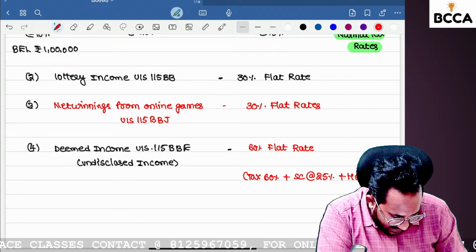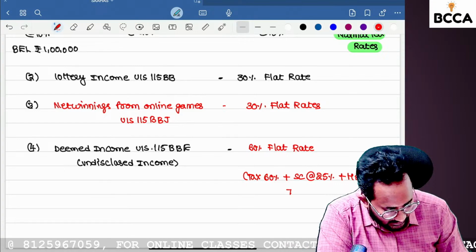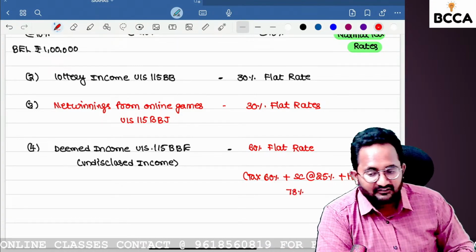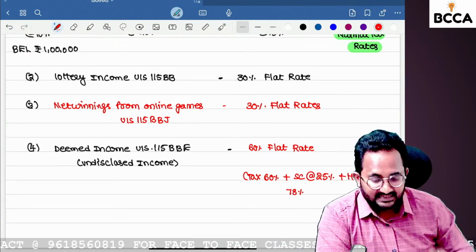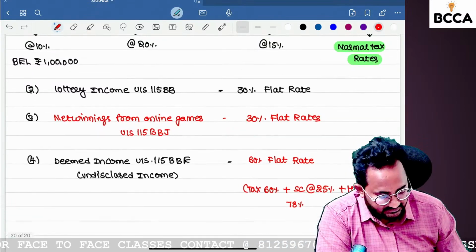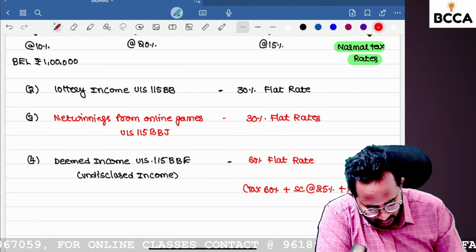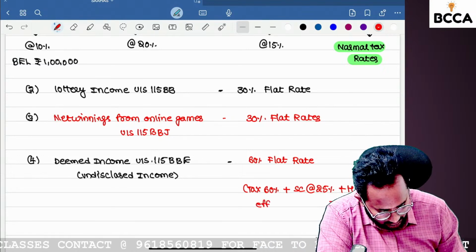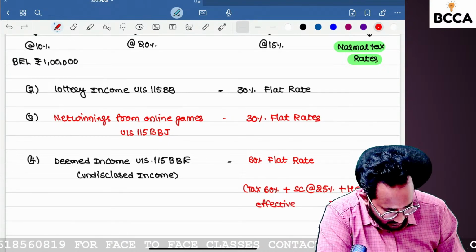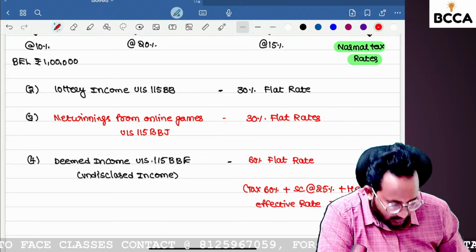If I add all these together, the effective tax rate will be 78%. Please try to calculate whether it is correct or not. Effective rate is equal to 78%.